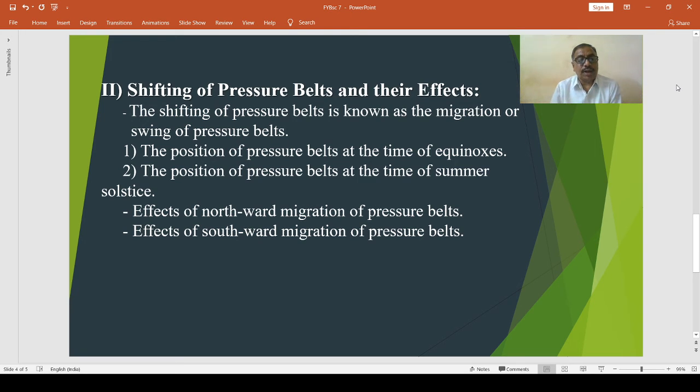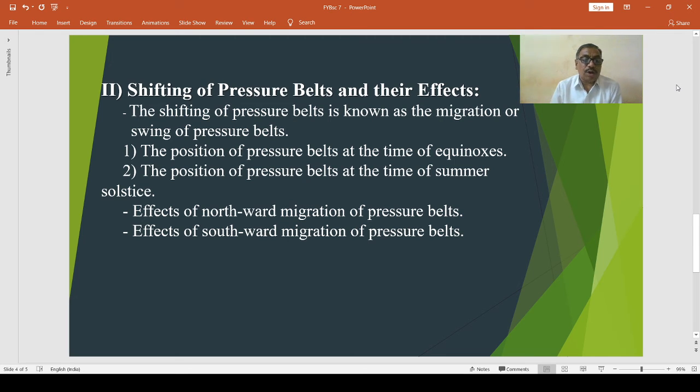Here we have stated that with the apparent migration of the sun, सूर्याच्या आभासी भ्रमणामुळे, म्हणजे जवळपास 23.5 उत्तरेकडे, त्यामुळे the pressure belts also shift by 5 degree latitudes towards north.